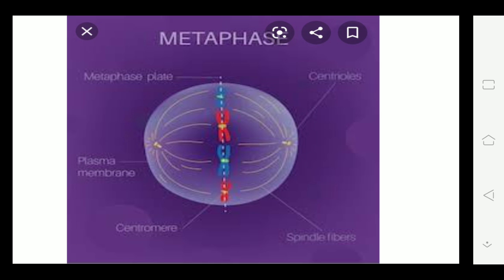The second step is metaphase. In metaphase, what happens? All the chromosomes come in one line, in a linear position. You can also see this in your textbook. They condense and are clearly visible. As for prophase, I forgot to tell you what happens: in prophase, the nuclear membrane starts disappearing.